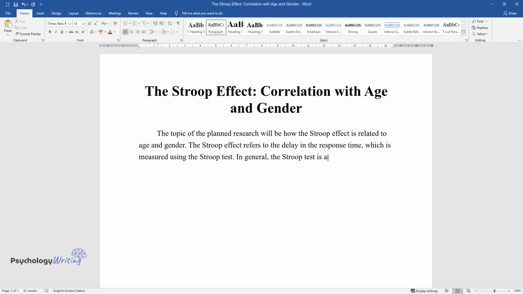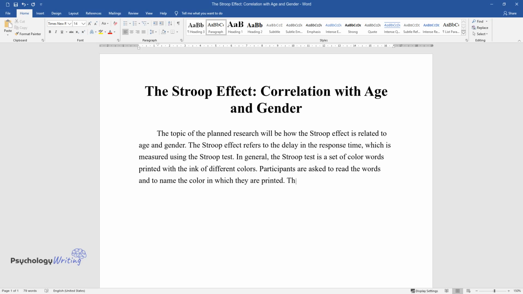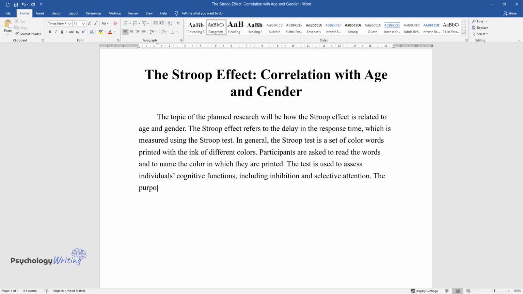In general, the Stroop test is a set of color words printed with the ink of different colors. Participants are asked to read the words and to name the color in which they are printed. The test is used to assess individuals' cognitive functions, including inhibition and selective attention.